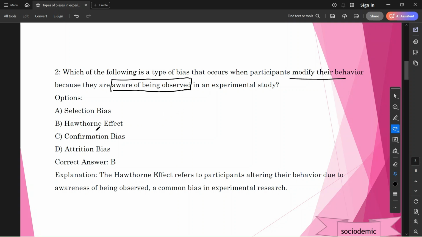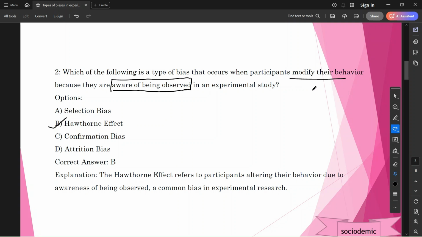Here, that is called the Hawthorne effect. Friends, the Hawthorne effect says that people change their behavior because they know they are being watched, they are aware of being observed. That is called the Hawthorne effect, which is an important bias in research aptitude.